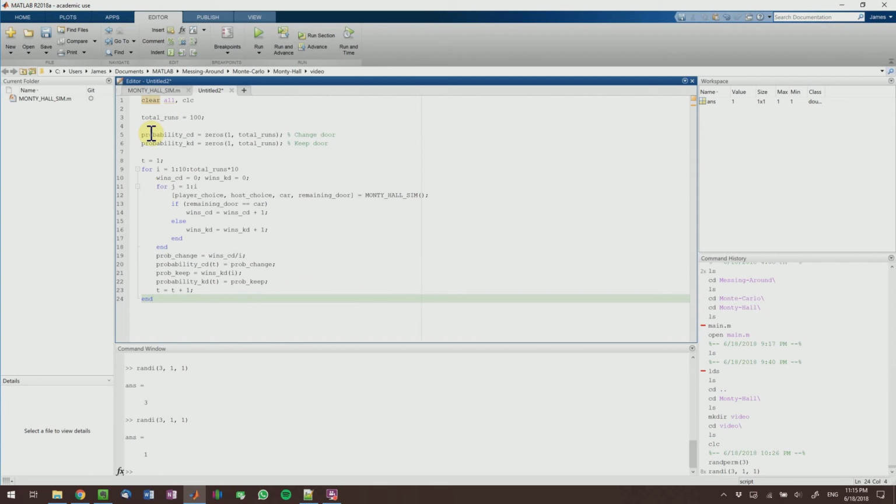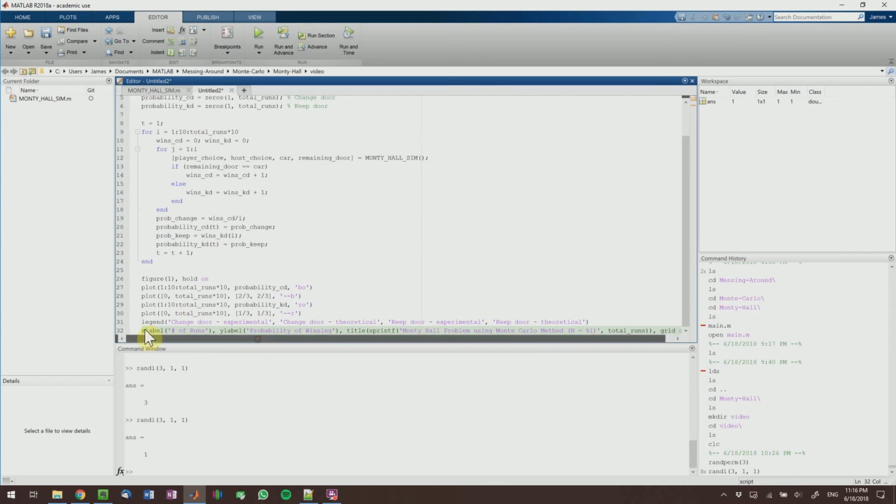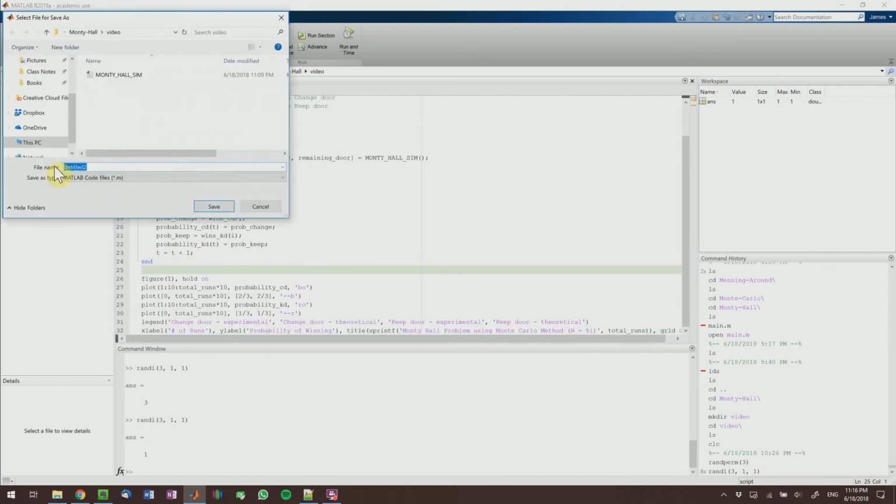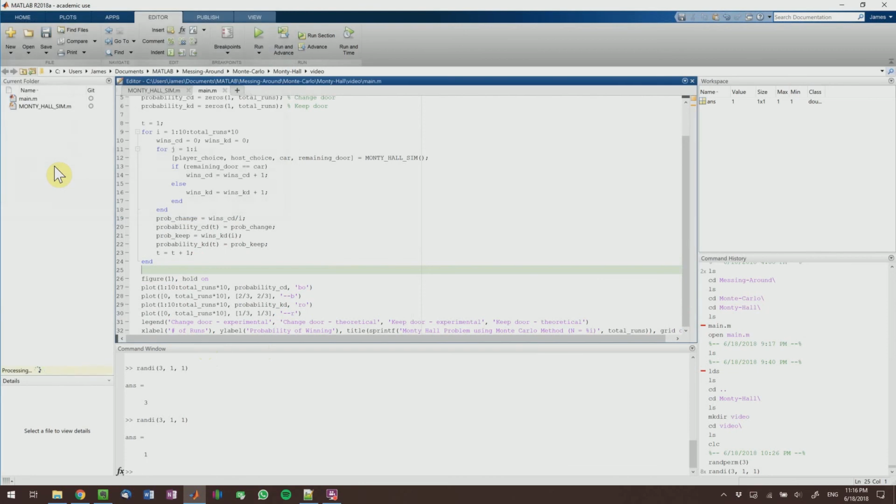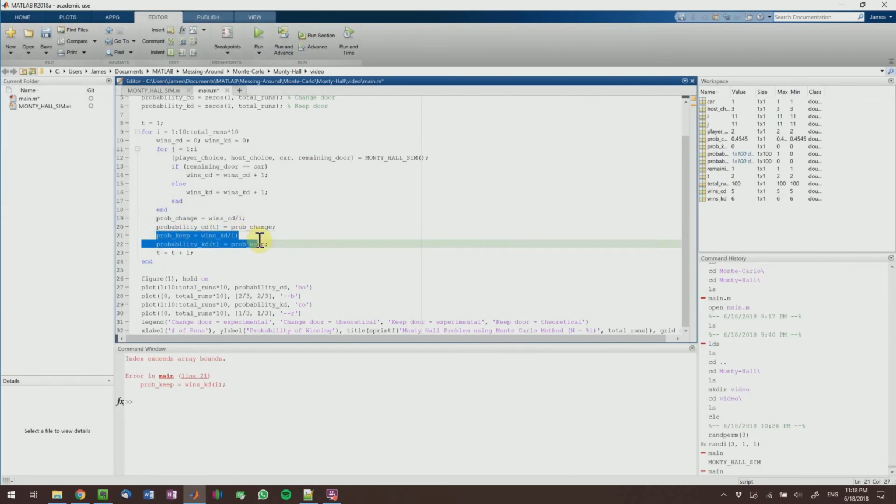Okay, so that's pretty much all there is to it. We're making these arrays that store the percentage of wins that we had for each situation where we changed the door or we kept the door. And then I'm just going to copy and paste this block of code, which is just going to plot it, and we can see what it looks like when it's plotted. So we just save it. I'll call that main.